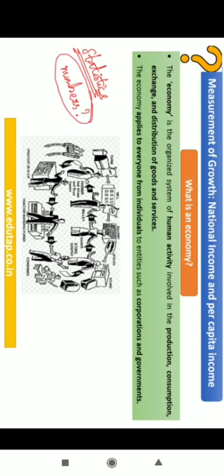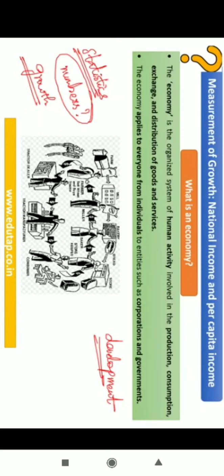Now, in the next chapter of ours, that is human development, there we will talk about development. So you need to understand that in this chapter, whatever discussion we are going to have is going to be restricted to growth. That is, we are going to have a look at the numbers, then infer whether a particular economy is growing or not. Now this growth is quantity, understand that. Then we will form a linkage by the end of this chapter with human development.